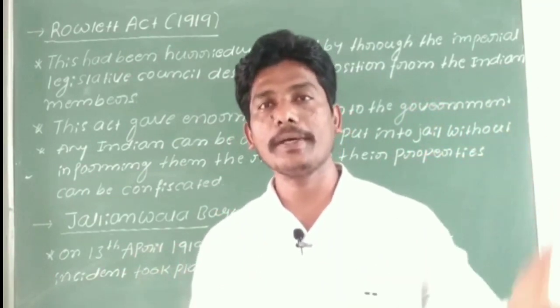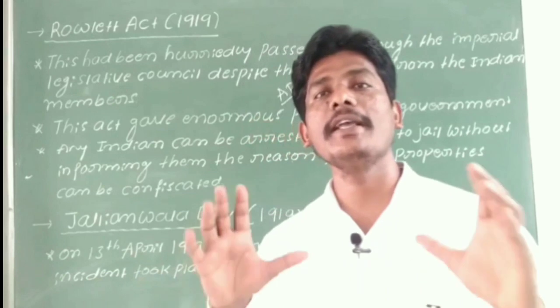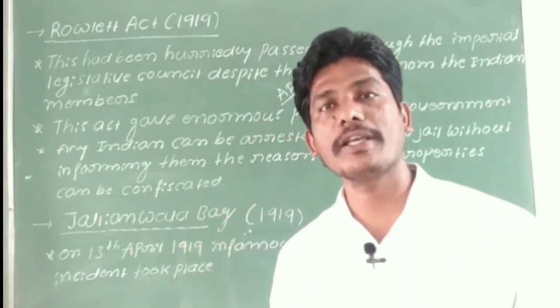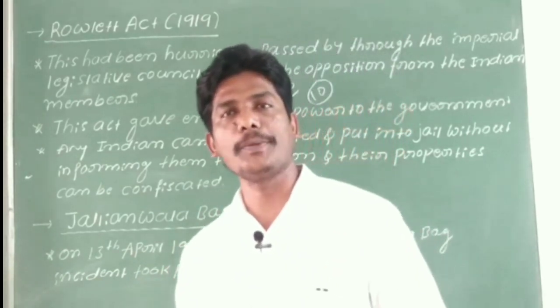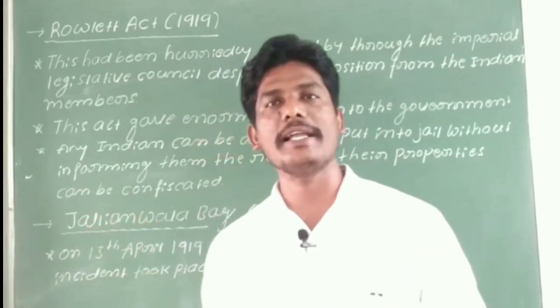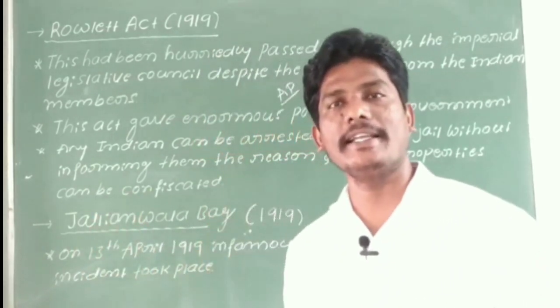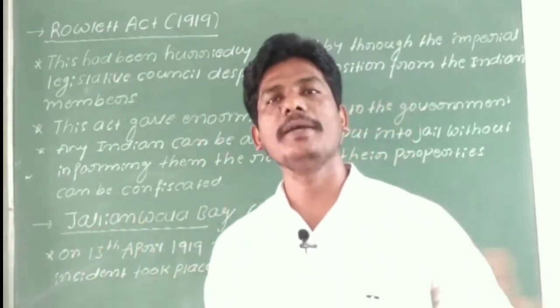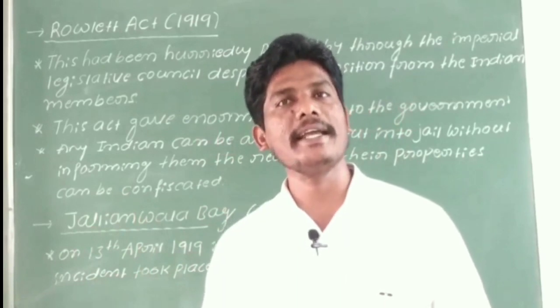Immediately the Britishers imposed martial law in Amritsar, and that was led by General Dyer. He became the commander of the police in the year 1919.